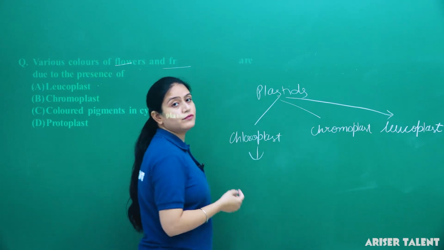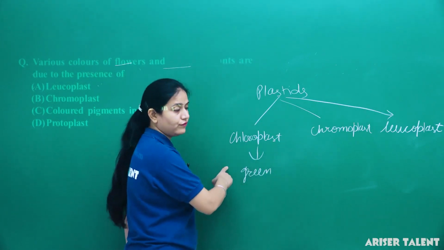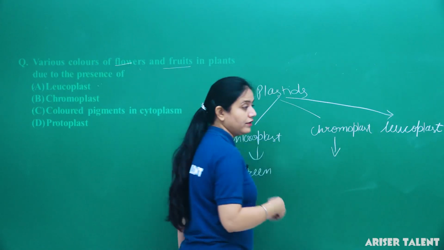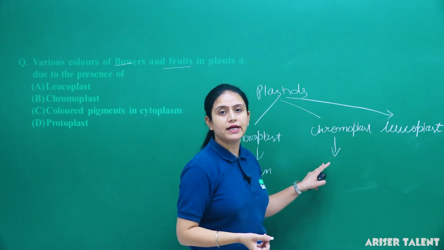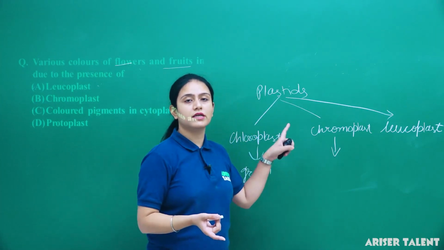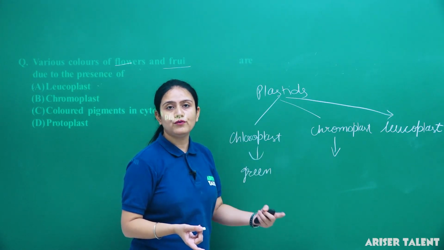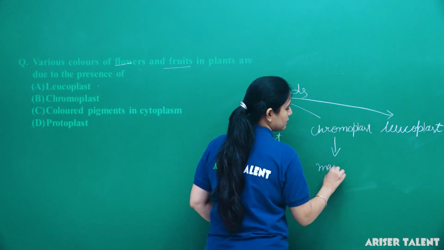Chloroplast is responsible for green color because it contains chlorophyll. Chromoplast give different colors because only the green color is absent in it. Besides the green color, it contains many colors. This is the reason that chromoplast give color to the fruits and flowers. So chromoplast contains many colors, many pigments.